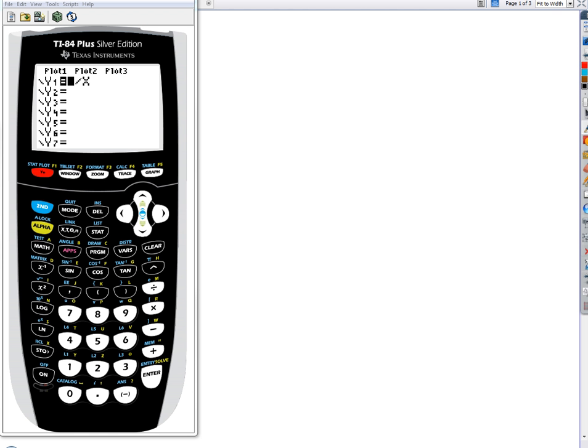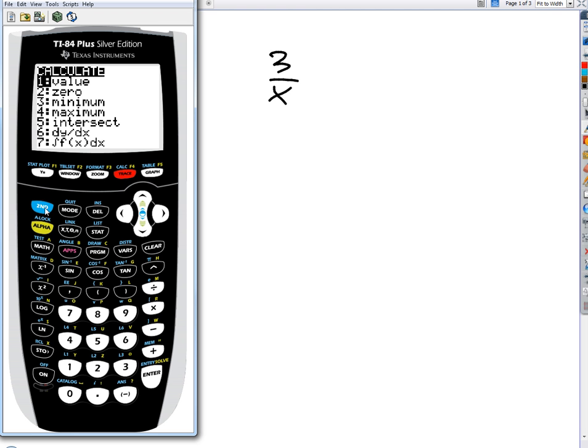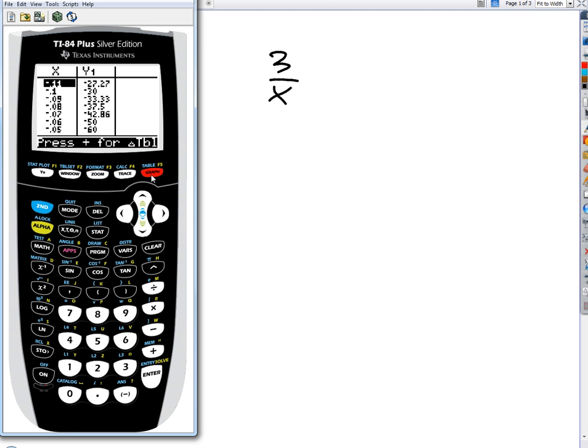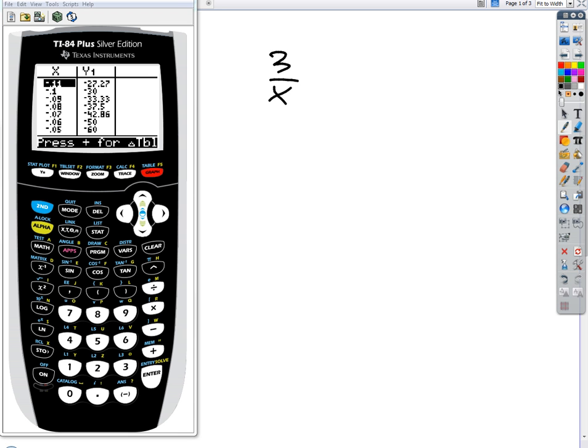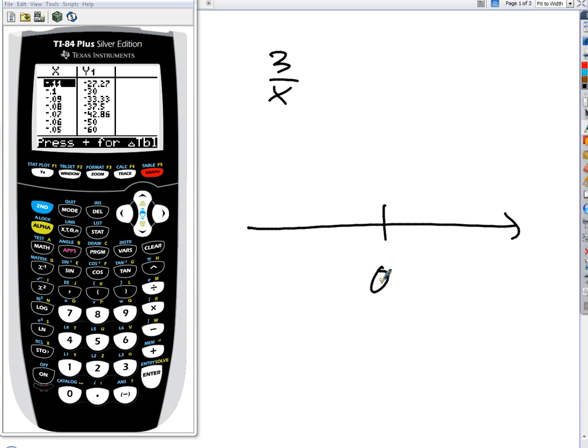Okay, so what is the value of 3 over x as we plug in different values for x? Well, I'm going to go to the table. I've set the table up so instead of going by ones, it goes by smaller increments. It's going by hundredths. So if I start at like negative 0.11, and all I'm doing is just moving my x values along the number line towards 0, right? Negative 0.11 is just over there somewhere.